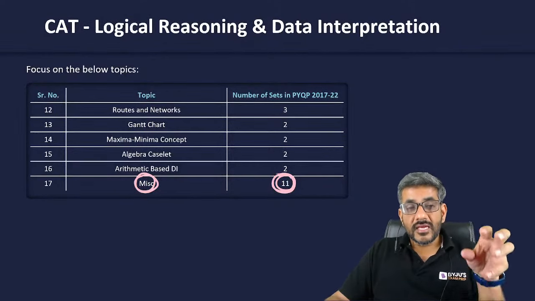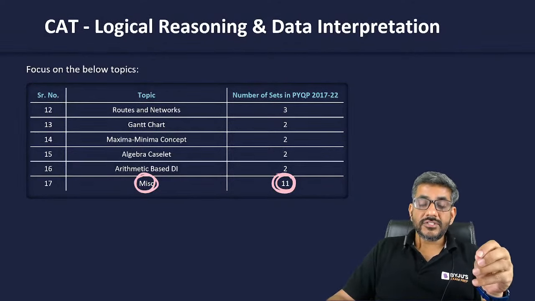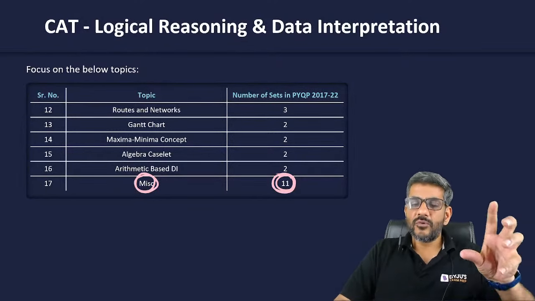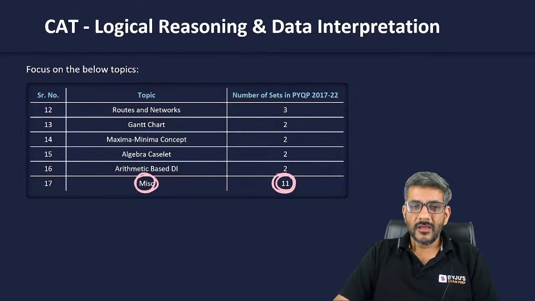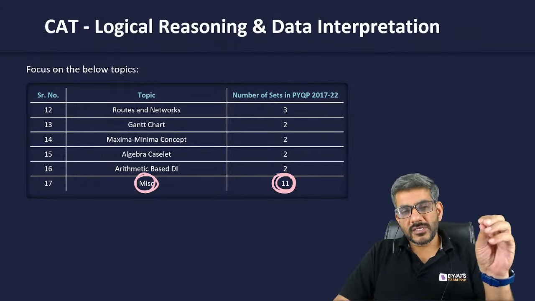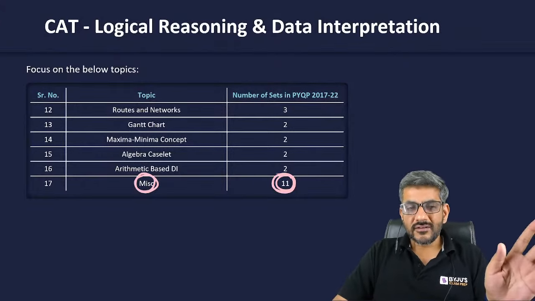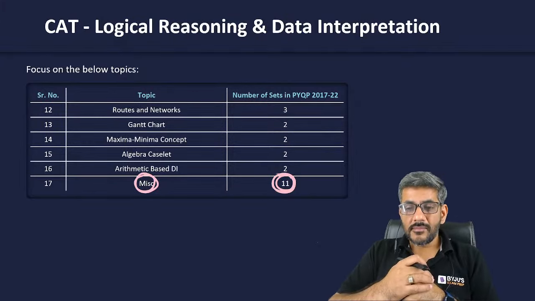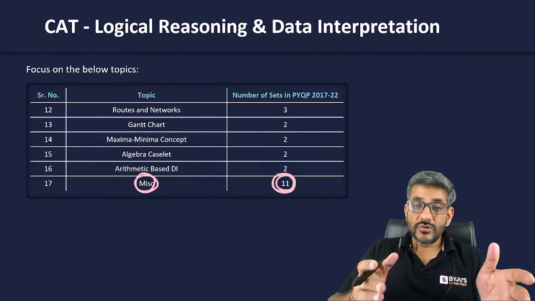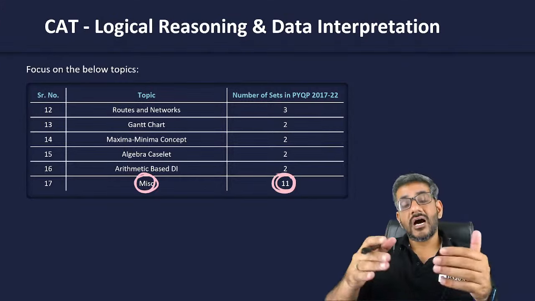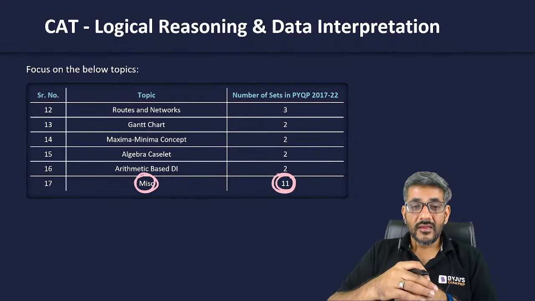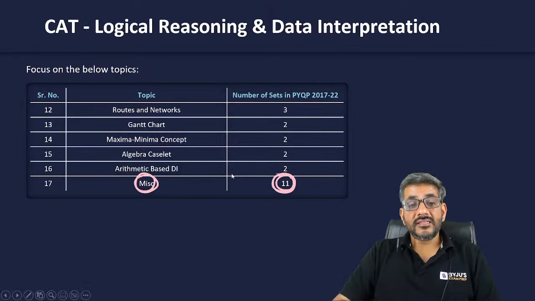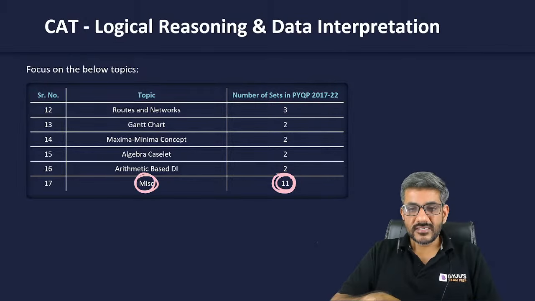This shows that in LRDI you can't actually expect any specific type to have questions there. You can't say that every year there would be questions on matrices for sure. You can't say Venn diagram is a surety, or reasoning based DI is a surety, or games and tournaments is a surety. As I told you, even miscellaneous is on the higher side over here, right? Even after making 16, 17 different types, I am saying that still I have to make miscellaneous as a type.